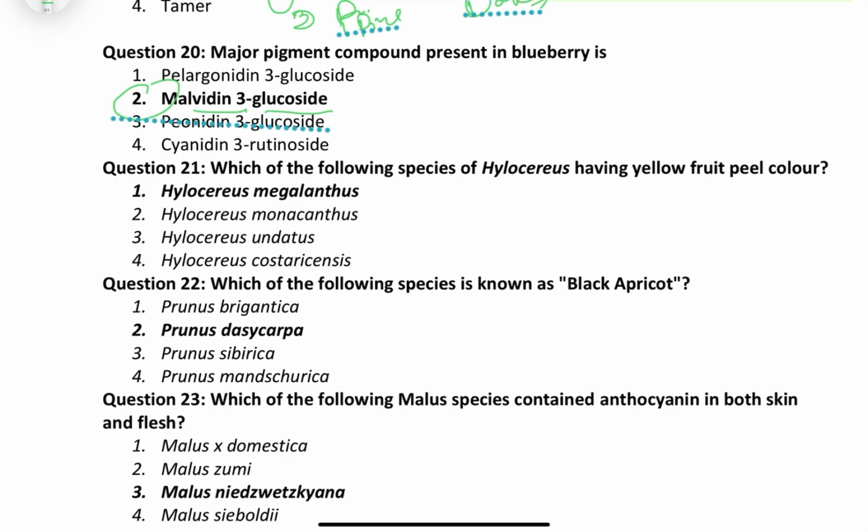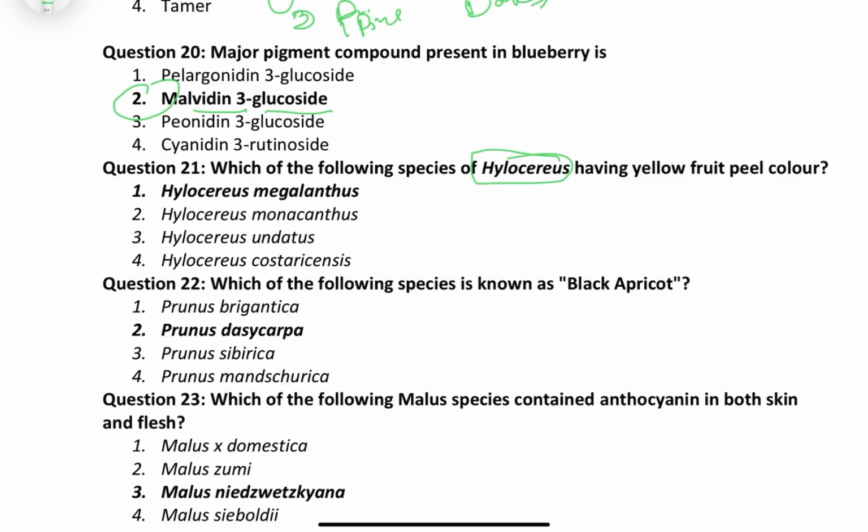Friends, there is a lot of story. Let me tell you. Earlier the term Hylocereus was used, but it is now changed. Earlier, we used to say there are two genera: one is Hylocereus, another is Selenicereus, right?